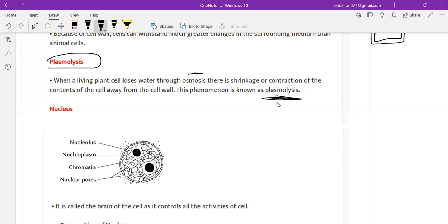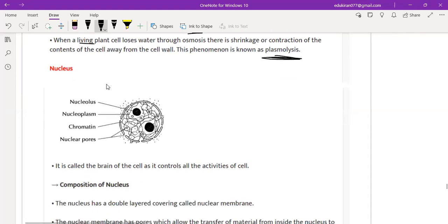Clear? Yes, ma'am. So when a living plant cell loses water, it is known as plasmolysis. Okay. Now, the nucleus. This is a cell, this is a nucleus.